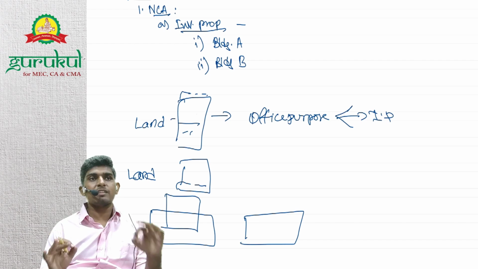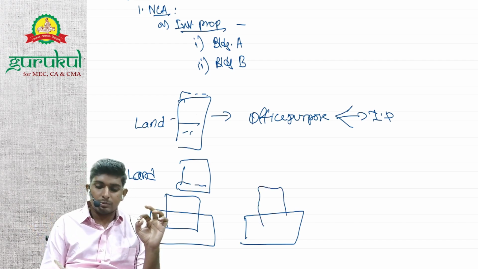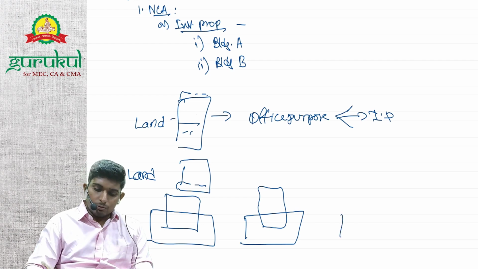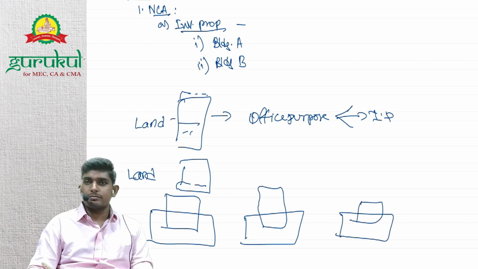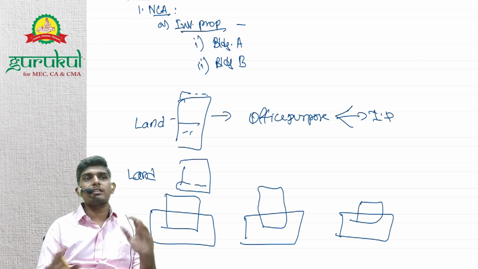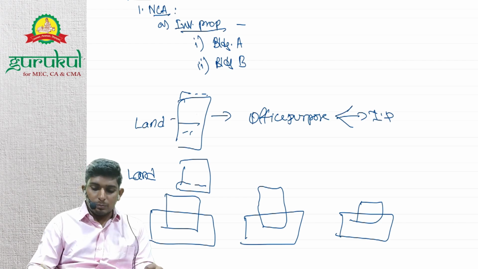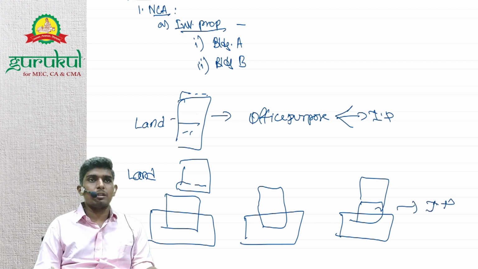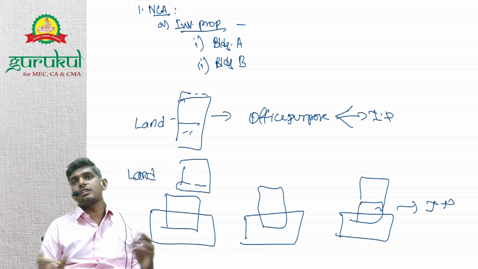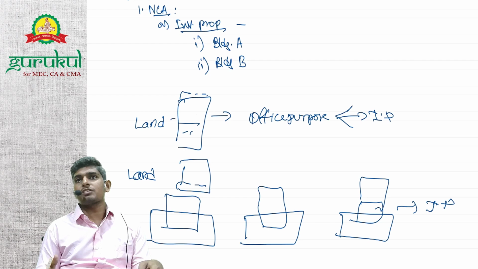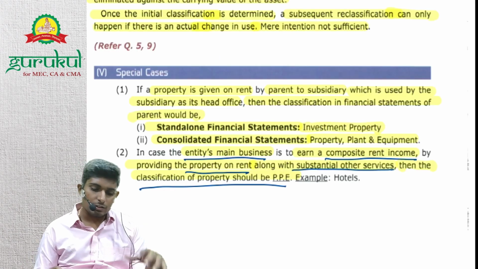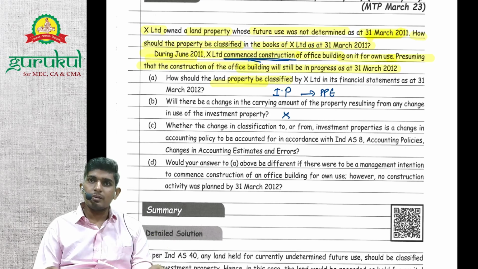Now I want to construct my building strictly for my office purpose. So when the construction starts, then it will be converted into PP, right? Now in this way, let's say my half construction has been done. Till half construction is done, I have not determined what use I am doing, right? So from now on, I have decided for office, right? So till the building is getting ready, it will be investment property only. Understood? Because under construction it was investment property only, right? This is the second type of case, right? And it will be PP, right?